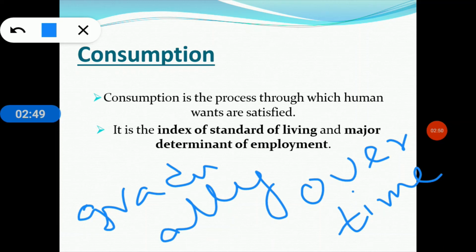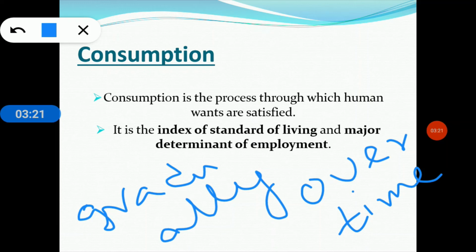That means some goods, like durable consumer goods such as clothes, furniture, televisions, the consumption of those goods takes place over a long time, till these goods are completely used up. Clear?